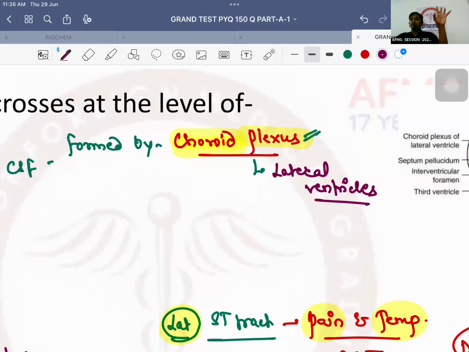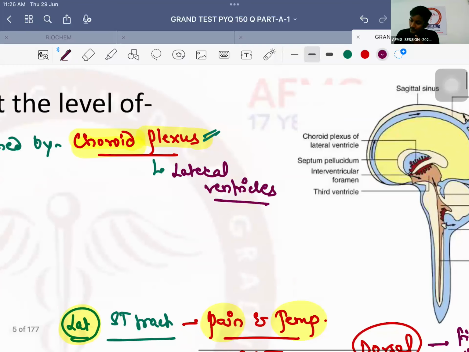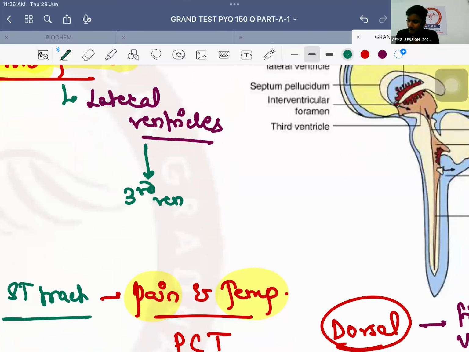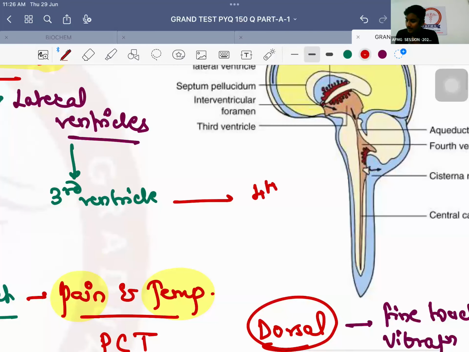ये सब connected होते हैं एक दूसरे. ठीक है, तो याद रख सकते हो. So usually CSF is formed in which ventricles? Lateral ventricles, by a structure or capillary network known as choroid plexus. From lateral ventricles, they will go into the third ventricle. Shabash. From the third ventricle, it will go into the fourth ventricle.